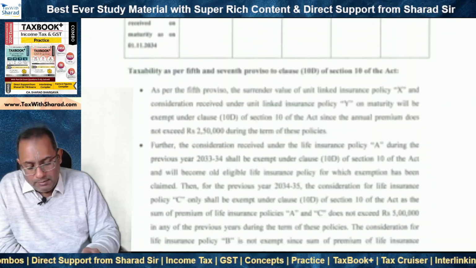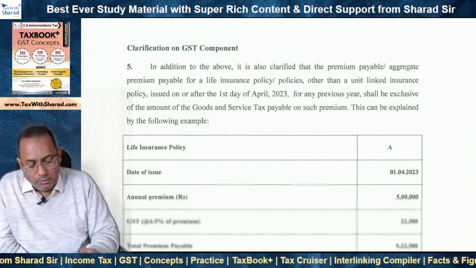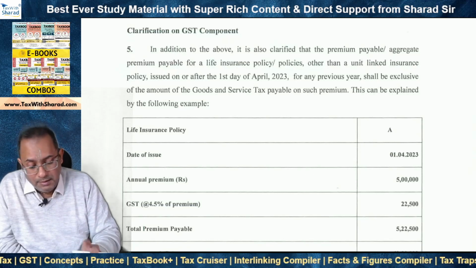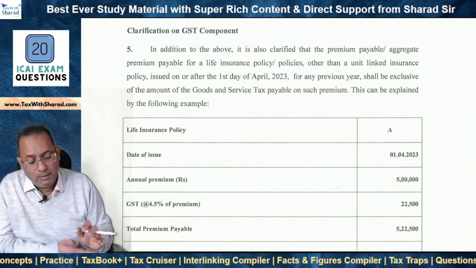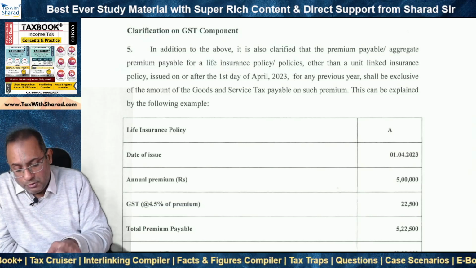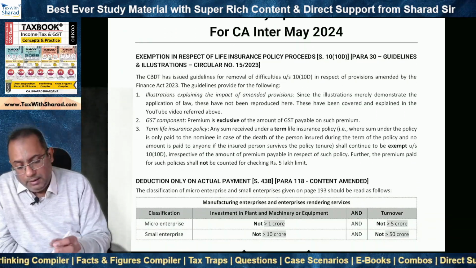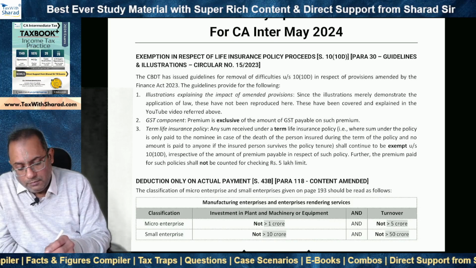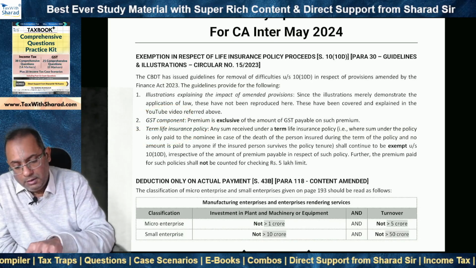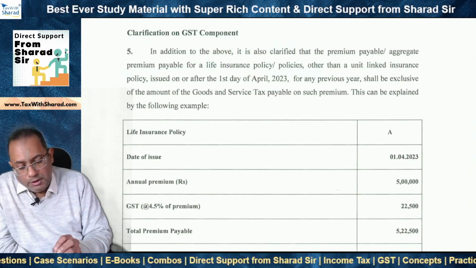Example 13 is not relevant to us very much, so we will skip this example. This example has also been skipped by the ICAI in its statutory update. Now we come to the other 2 points. What were those points? We saw in this statutory update document that the other 2 points were GST component and clarification in the case of term life insurance policy. So we will look at this. Clarification on GST component.